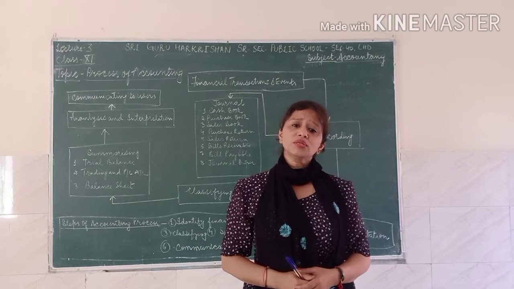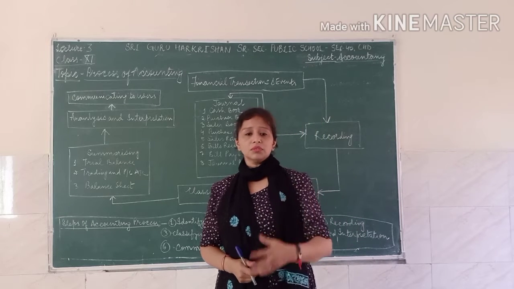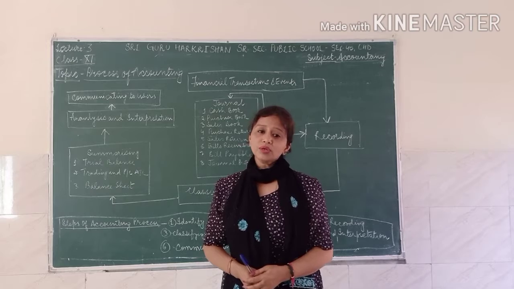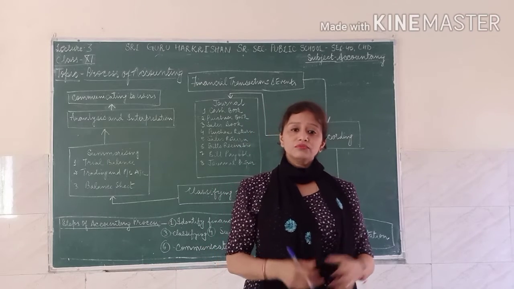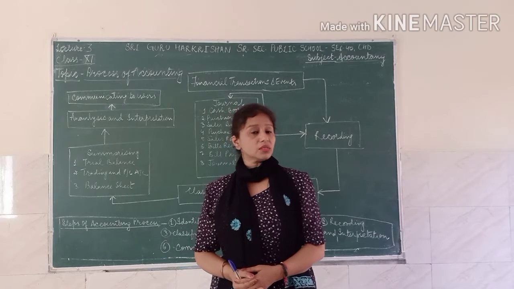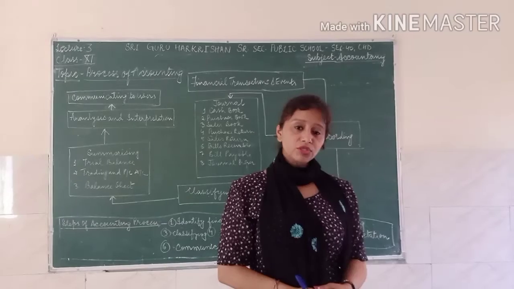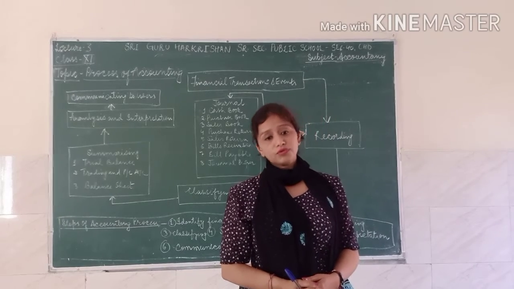What can be measured in monetary terms can be recorded only. So accounting only deals with facts, figures, events and transactions that are related to money, which can be measured in money and which are related to your business or your firm.